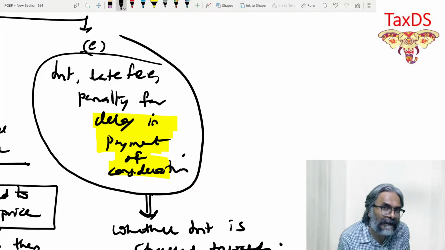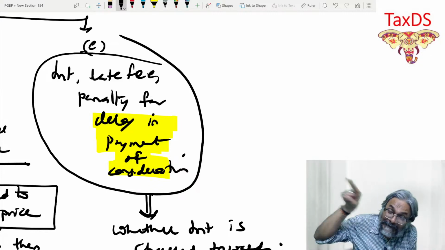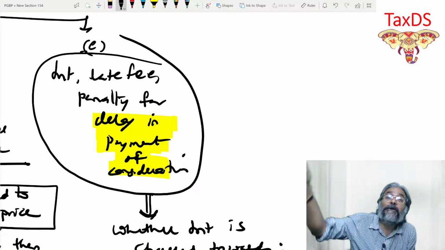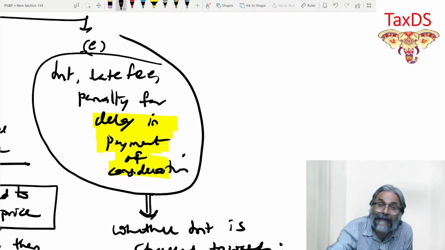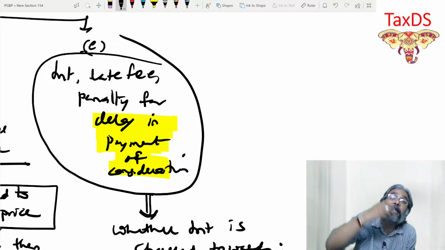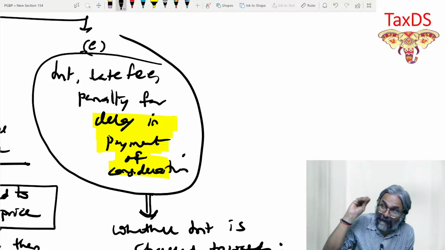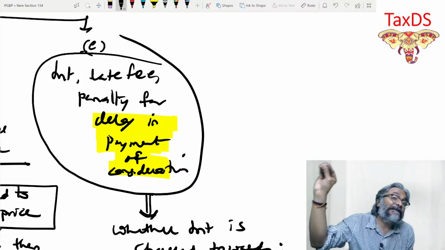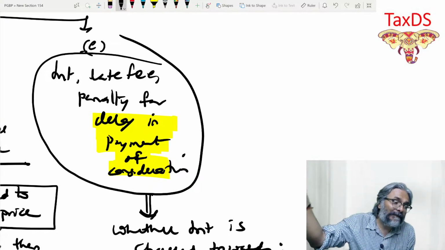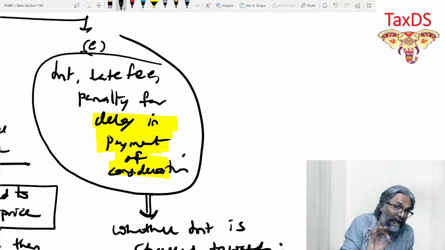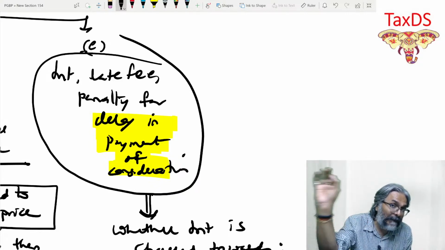Now you tell me whether this interest which you are charging is a consideration for an independent supply. Please answer this question. Is it a consideration for an independent supply?